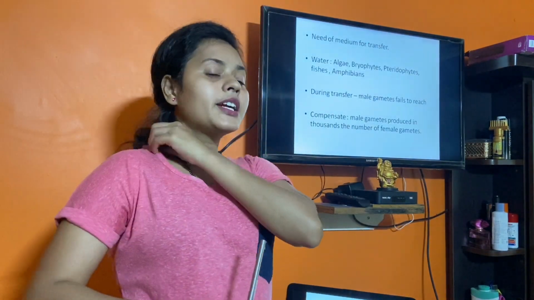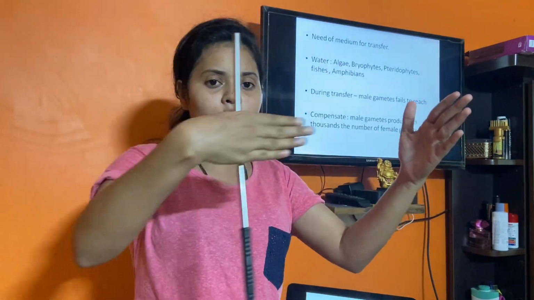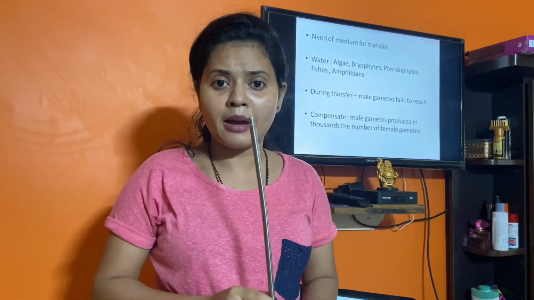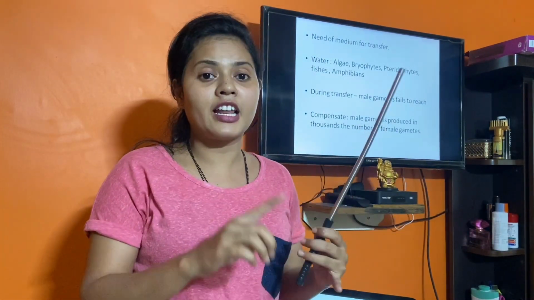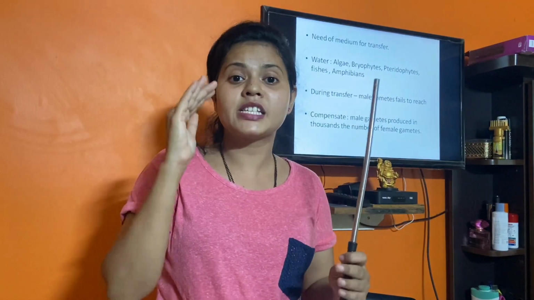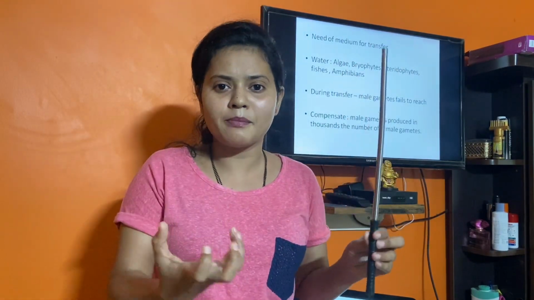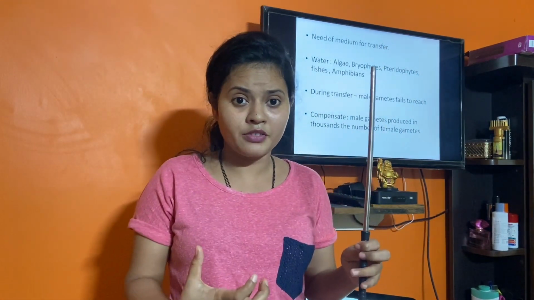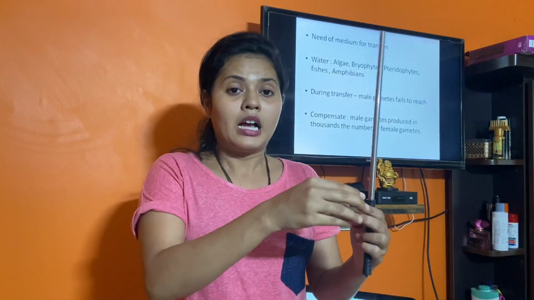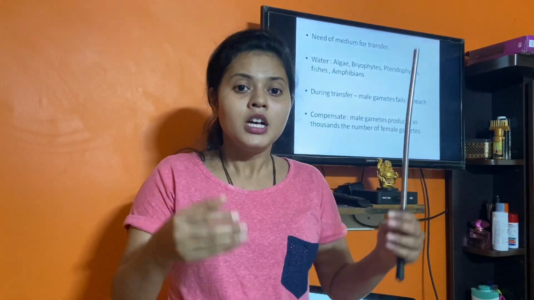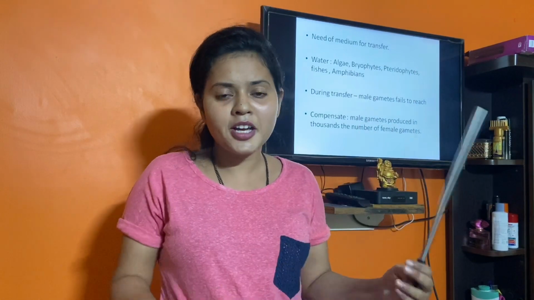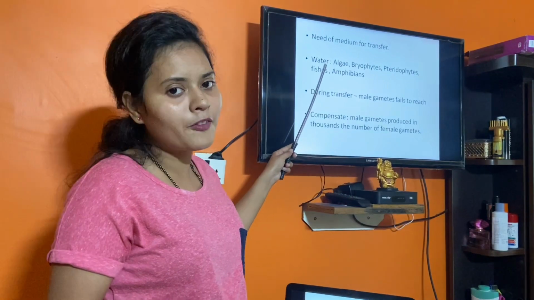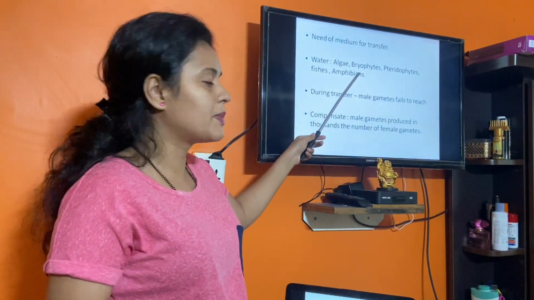Okay. Now as I told you, for mobility, the male gamete has to reach the female gamete, so there should be some medium for them to transfer to the female gamete, right? So always in case of algae, then bryophytes, fishes, amphibians, water acts as the medium. For example, algae are aquatic organisms, bryophytes are found near water, fishes and amphibians are found in water, so obviously the need for a medium, and the medium will be water for their transfer. Got it? So water acts as the medium of transfer in these organisms.